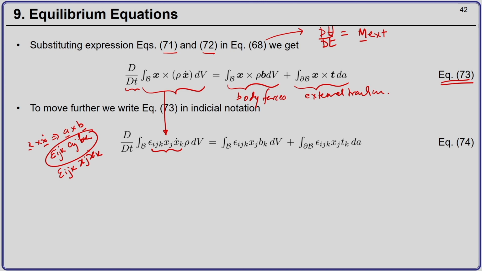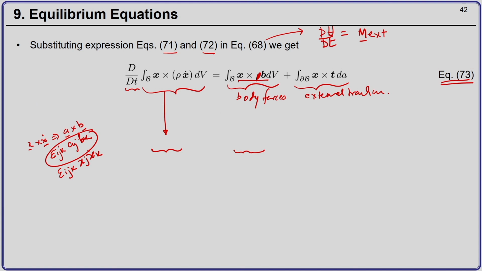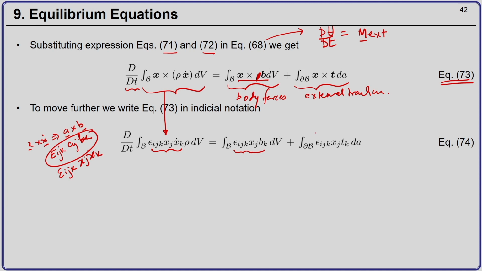Then similarly, if we consider the terms on the right hand side, we can write x cross b as epsilon ijk x j b k. Sorry, this rho will not be here. And x cross t will be epsilon ijk x j t k.